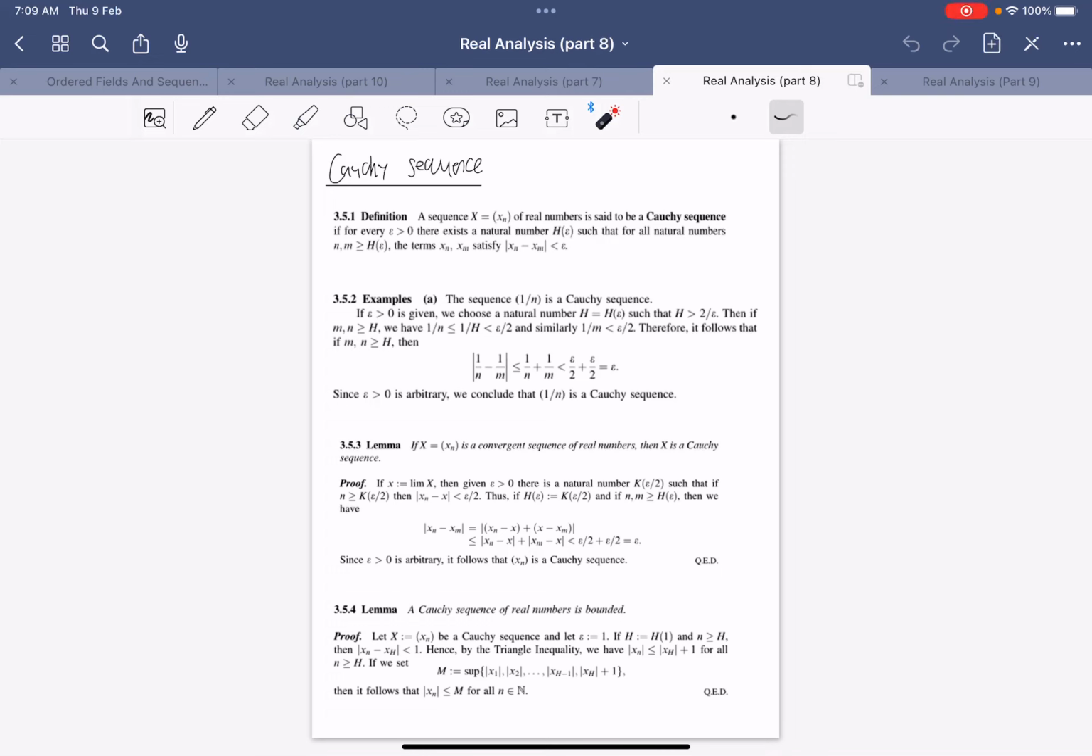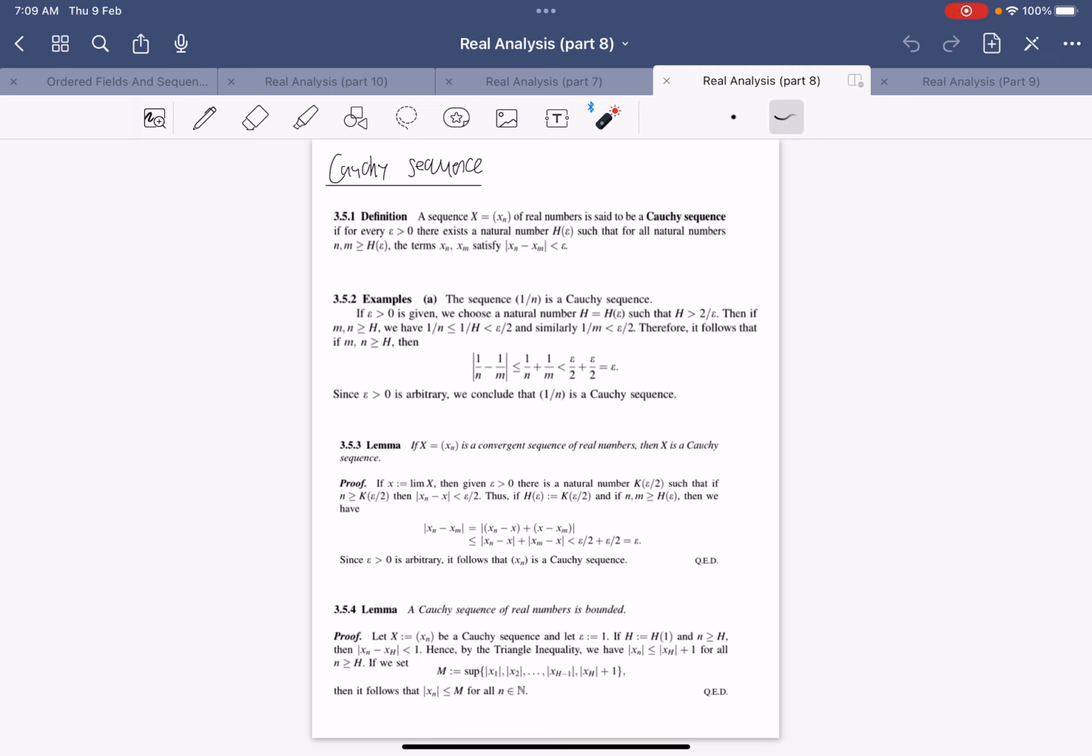Hi, in this video, we'll be talking about Cauchy sequences and I'll give you a characterization of the real numbers that is equivalent to saying that it's a complete ordered field. And so let's start with Cauchy sequences first.